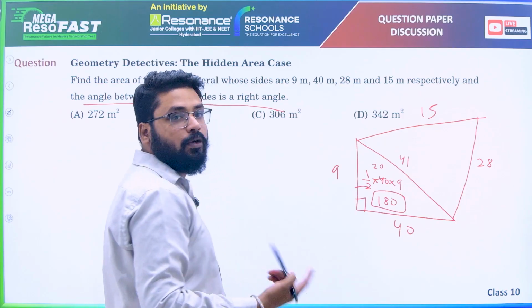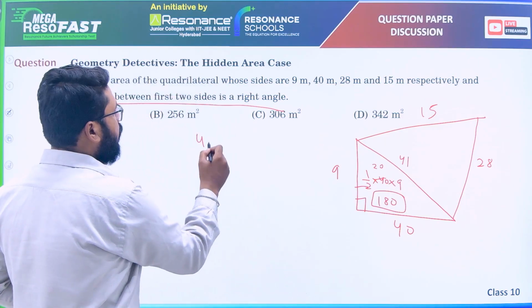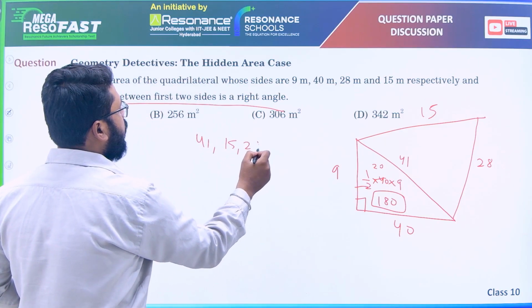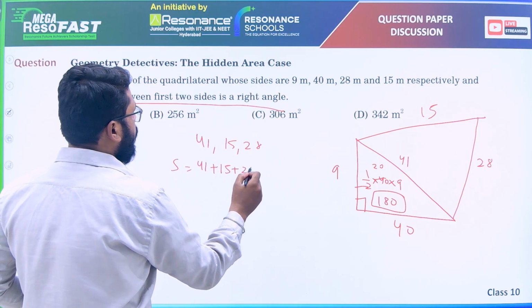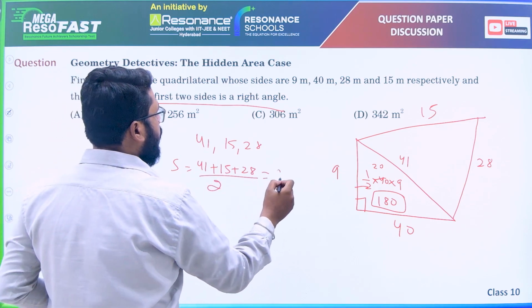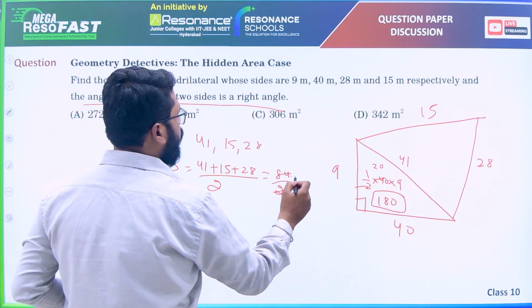The area of this you can find from Heron's formula. 41, 15 and 28. S will be 41 plus 15 plus 28 by 2, that is 84 by 2, 42.